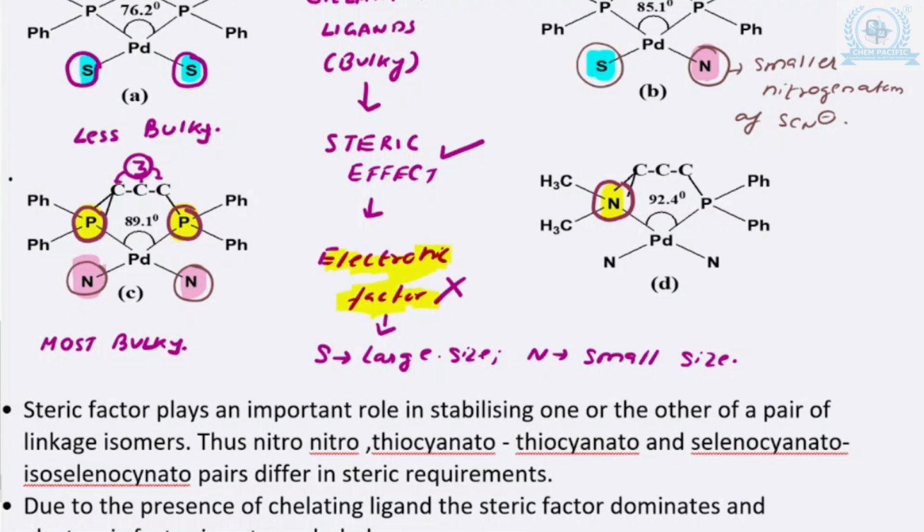That is why even though you replaced it with nitrogen, because the size has increased so much and the chelating ligand has become so bulky, there is still no space. That is why again both the positions are now occupied by the nitrogen atom of the ambidentate SCN- ligand. Okay, I hope this is clear to you.